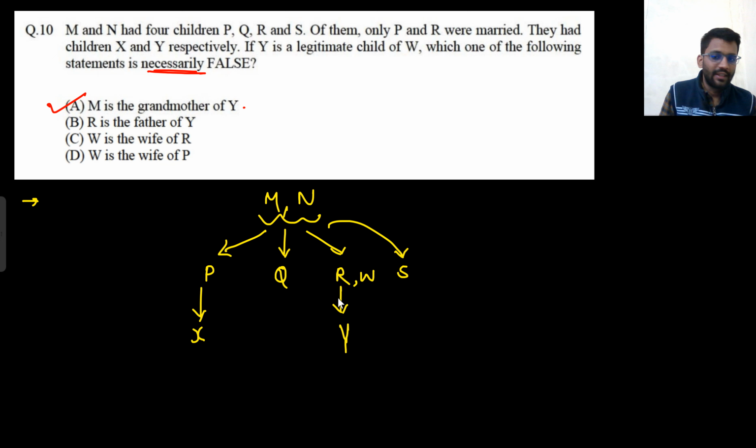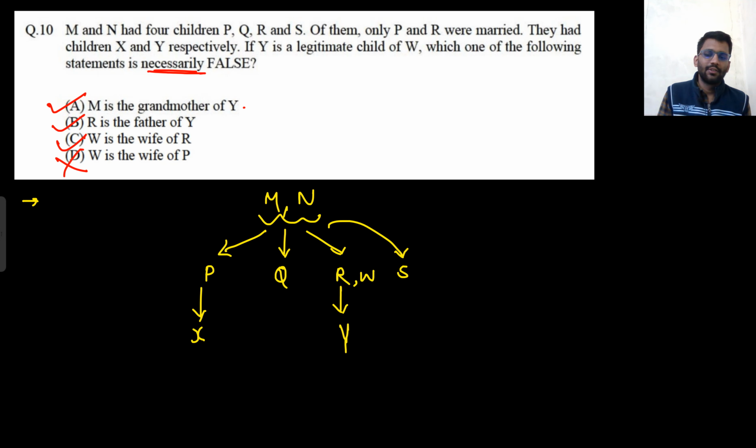R is the father of Y. Yeah, R can be the father of Y. If R is a man, he would be the father of Y. So this is also a possibility. W is the wife of R. Yeah, this is also a possibility, because if W is a woman, that means she will be the wife of R. W is the wife of P. No, this cannot be the case because W and R are married.